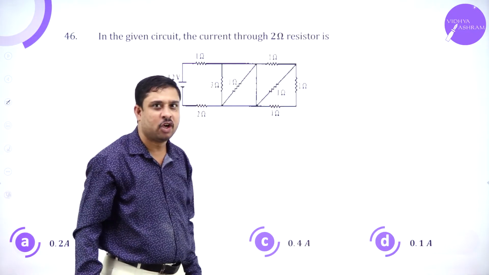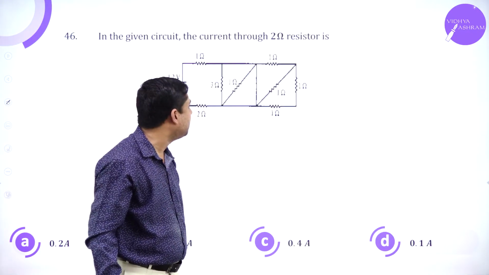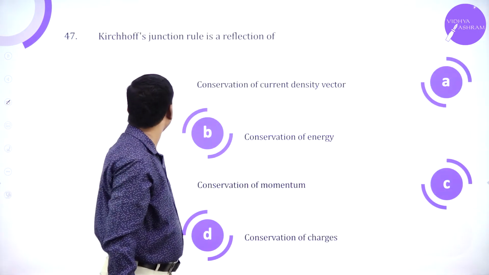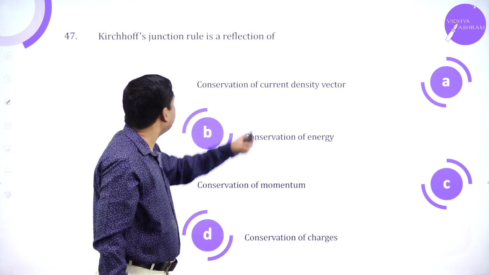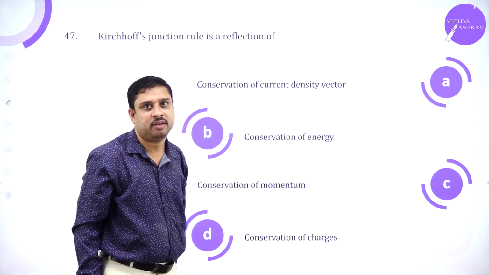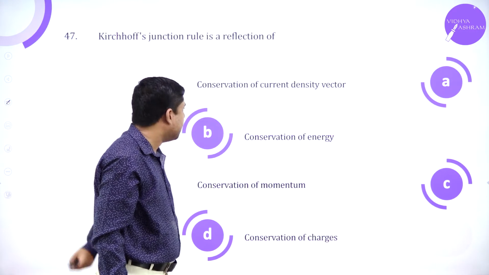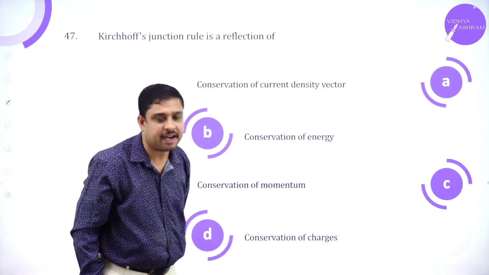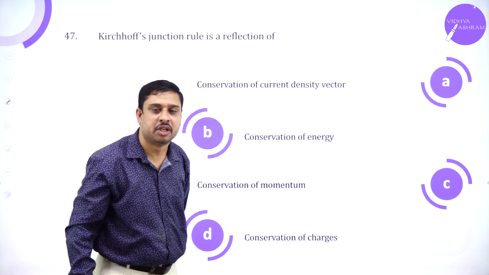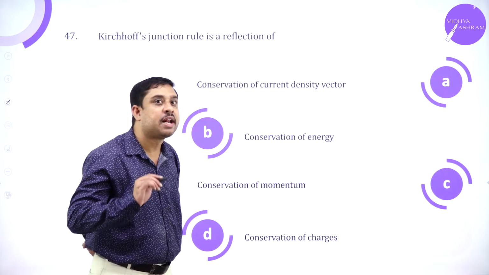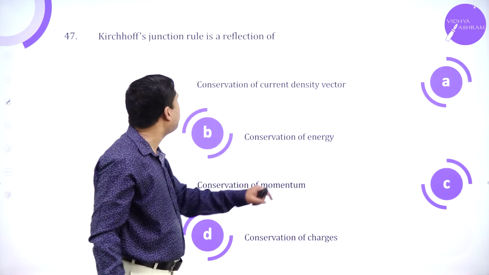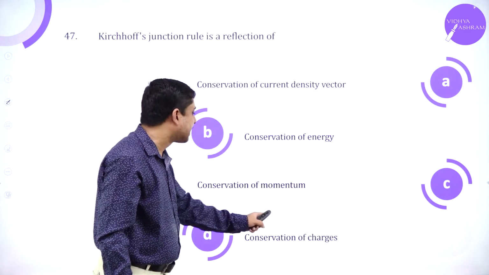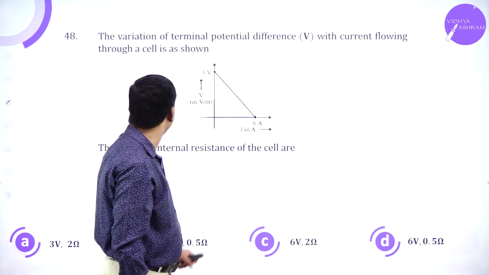A simple circuit. This you can take as an assignment. So when you do, the first option should be the answer. Kirchhoff's junction rule is a consequence of conservation of charges. Node or a junction, loop or a mesh, conservation of energy. Junction or a node is conservation of charges.